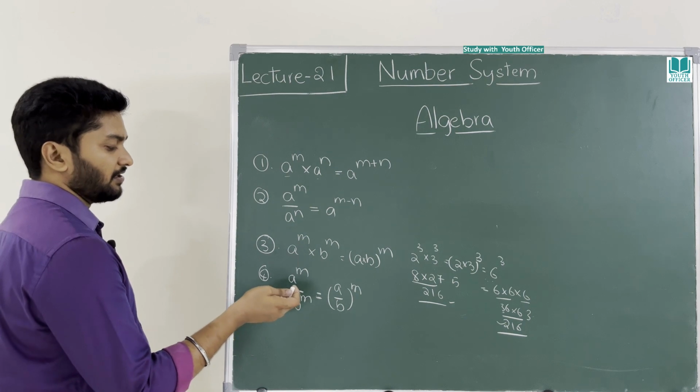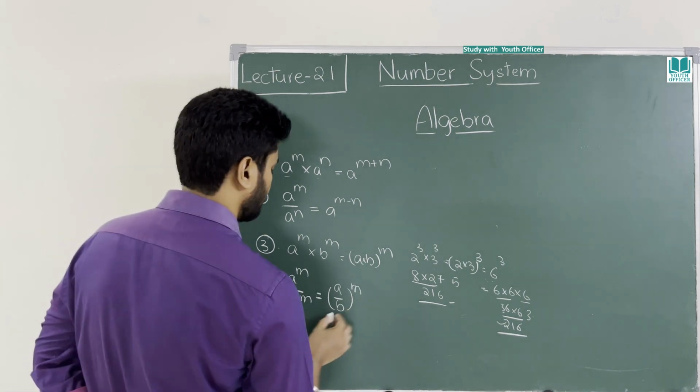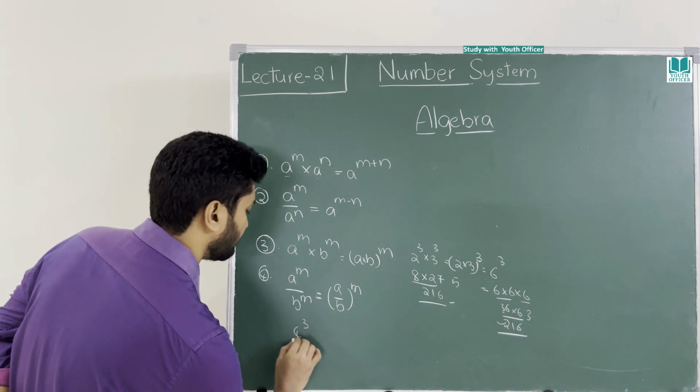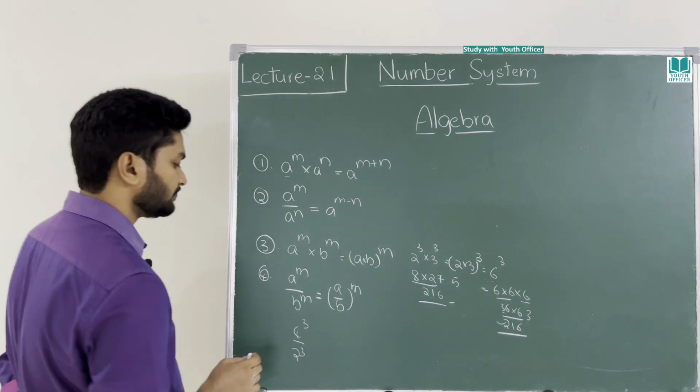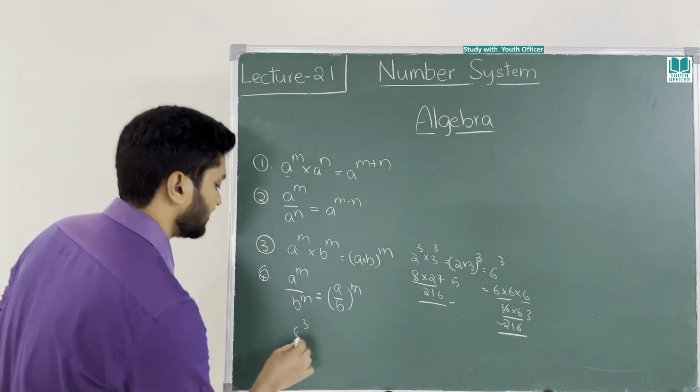If you want an example for this, I will give you as well. Okay. If you take 4 power 3 by 2 power 3, what will be the answer? First we will calculate this.